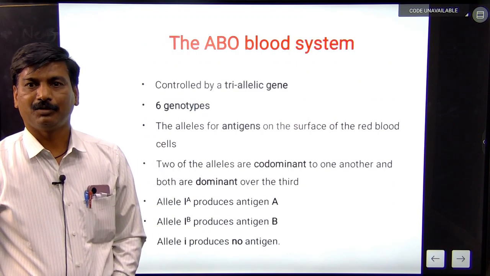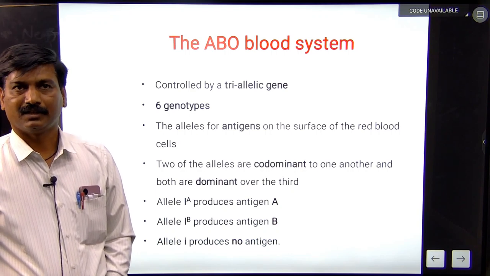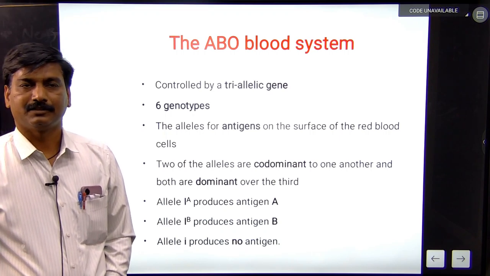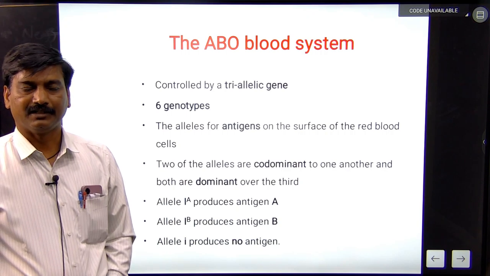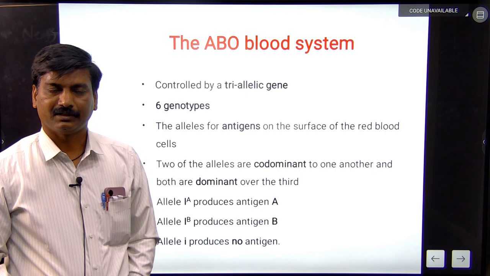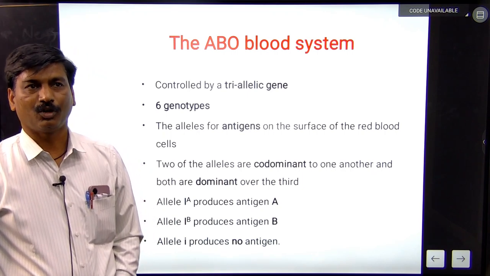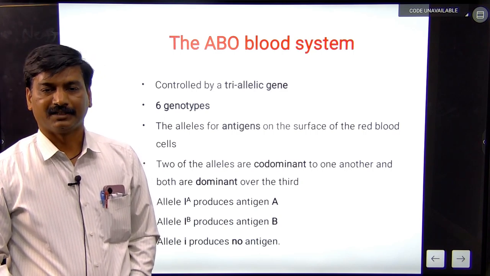The ABO blood group system is controlled by a triallelic gene. There are 6 genotypes. Genotype means the genetic constitution of the organism, with alleles for the antigen. Antigens are present on the RBC of the blood. Two alleles are co-dominant, and both are dominant over the third.